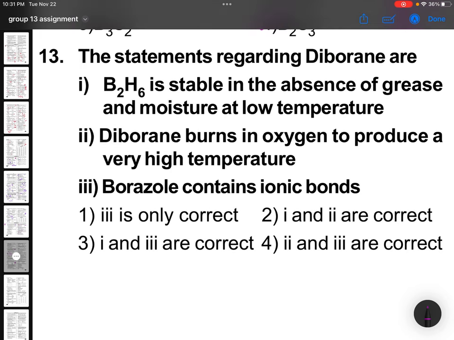The statements regarding diborane are, so he is asking for correct statements. Look at these statements carefully. B2H6 is stable in the absence of grease and moisture. This is a statement. Diborane burns in oxygen to produce a very high temperature, right? I told you in the last assignment also, 1976 kilojoules of energy will be released. Borazole contains ionic bonds, no? Covalent bonds only. So this is wrong. 1 and 2 are correct.